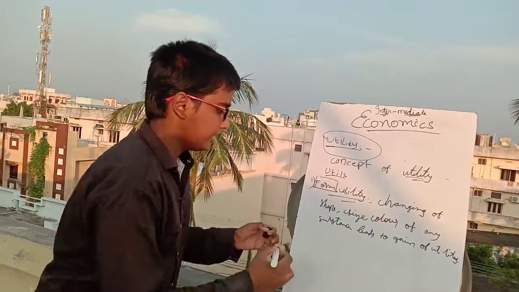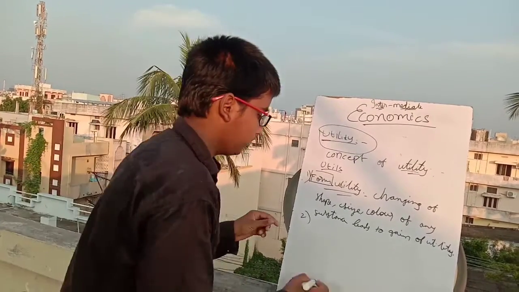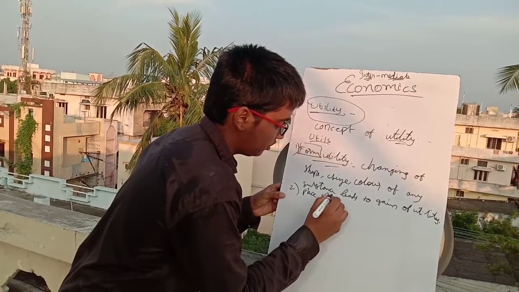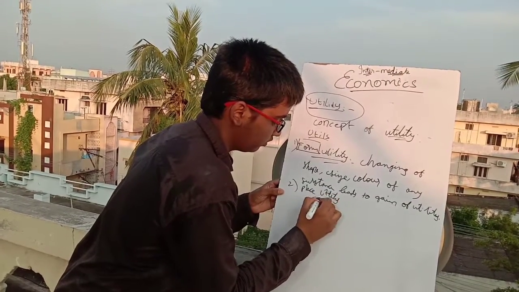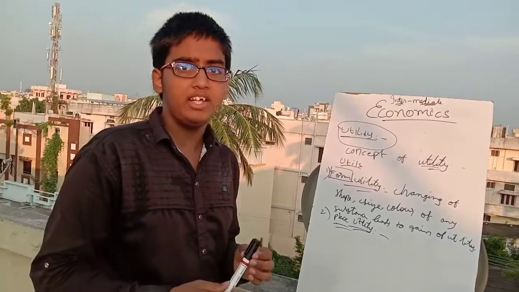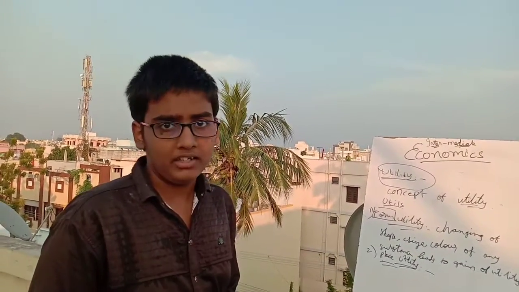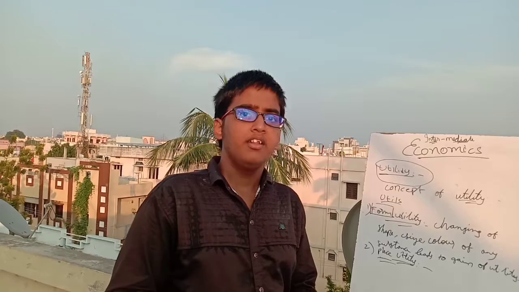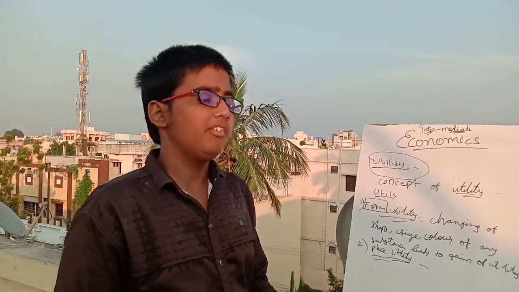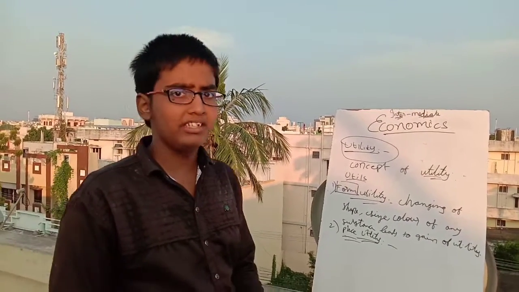And the next one we are going to discuss, after form utility, is place utility. Here place utility means, for example take vegetables. If the vegetables are at a production place, at farms, at agricultural lands, they have no demand.